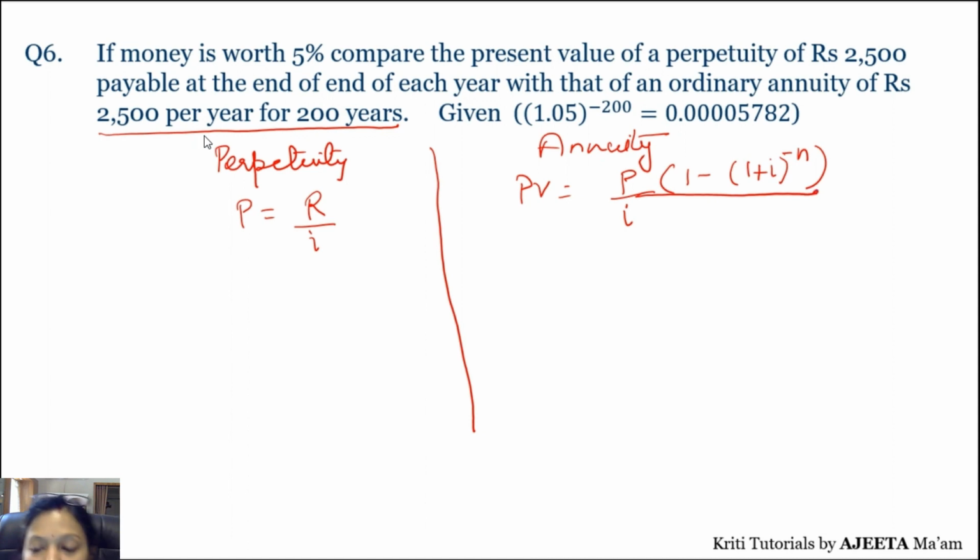याद आया आप सबको ये फॉर्मूला? ये सब आप सबने एन्यूटी में पढ़ा होगा. Correct. Now we have to calculate both the values and then we have to compare whose present value is more or less. Okay. Now let's calculate for perpetuity first.